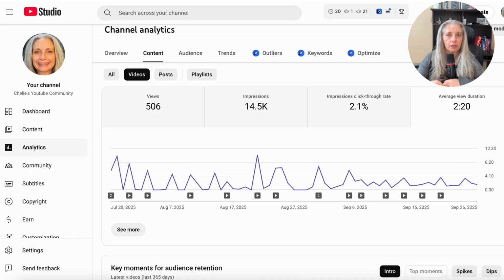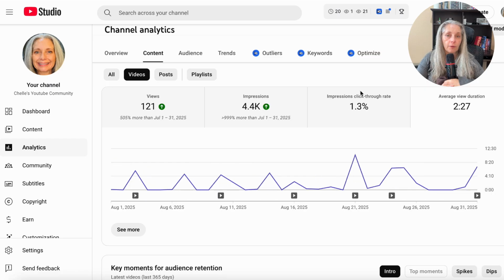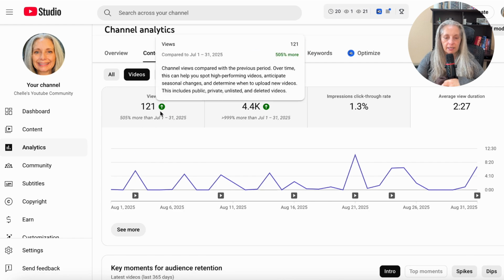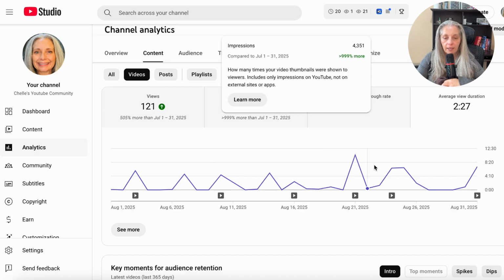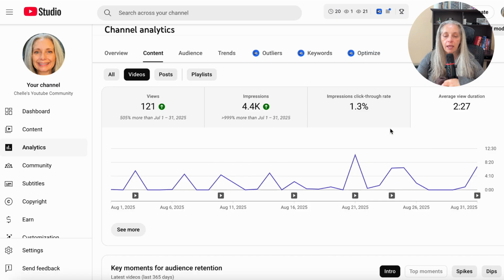Okay, now let's look a little bit more into the specific months. I'm going to do from August, even though we started July 28th, but not a whole lot went on July 28th, 29th, 30th. So let's start with August 1st. And we can see here, views, 121. Now, I don't want to look at that 505% more than, because I didn't start this channel July 28th. Then we have 4.4 thousand impressions, and click-through rate, 1.3%. That's the one I really want you to focus in on. And 2 minutes and 27 seconds average view duration.